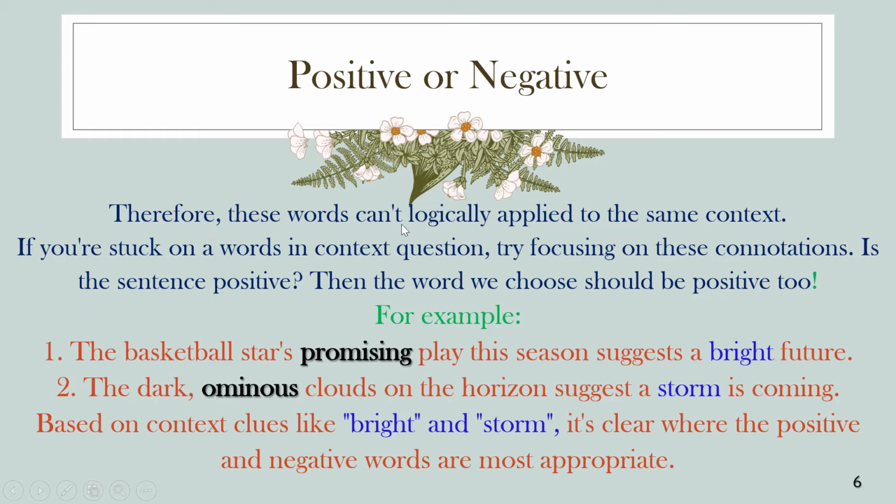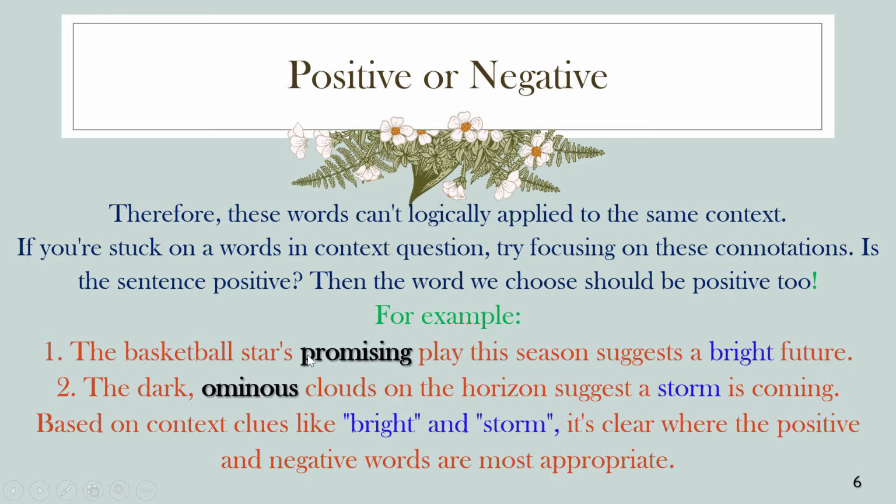Therefore, these words can't logically apply to the same context. If you're stuck on a words in context question, try focusing on these connotations. Is the sentence positive? Then the word we choose should be positive too. For example, 1.